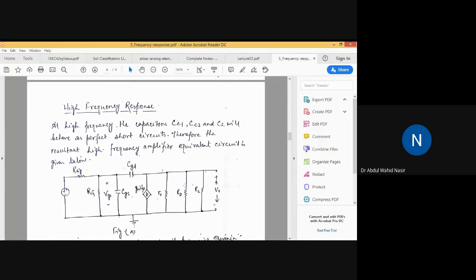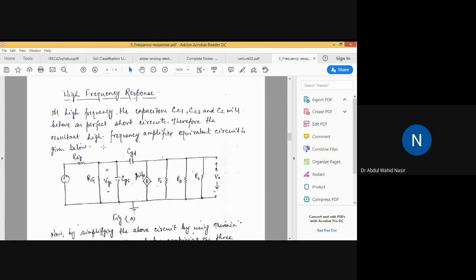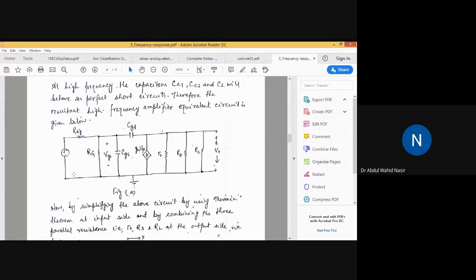So now let us analyze the high frequency response of a CS amplifier. This is figure A, the small signal equivalent model, where we consider CGD and CGS.